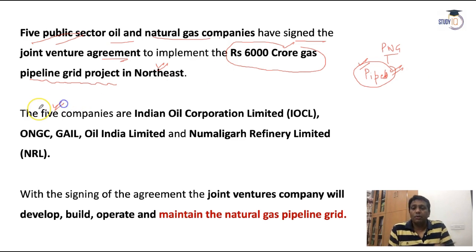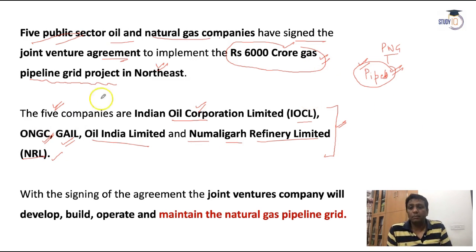Which 5 companies have been involved in this mission? The first is IOCL, Indian Oil Corporation Limited. The second is ONGC, then Gas Authority of India Limited, Oil India Limited, and Numaligarh Refinery Limited. So these are the 5 public sector oil and natural gas companies involved in investing 60,000 crore rupees to provide the PNG supply in the northeast regions.